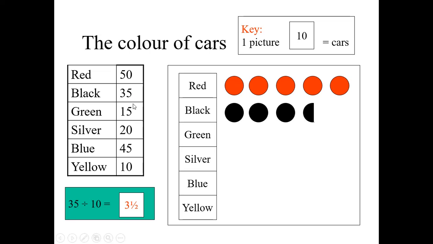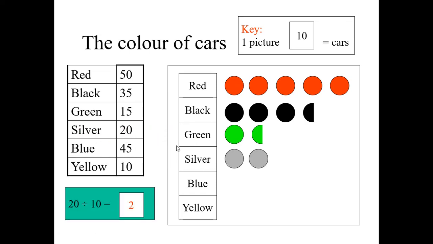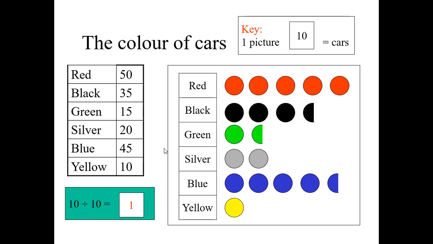How many green are here? 15. Now you draw 1.5 green. Silver 20, 2. Blue 45, 4.5. And yellow 10, 1. Among all these, which is the least, which is the highest? Easily we can answer. This is the way we need to read the graphs, draw the graphs, read the pictures, draw the pictures. Okay, students? Understood well? Then practice yourself. Thank you for watching.